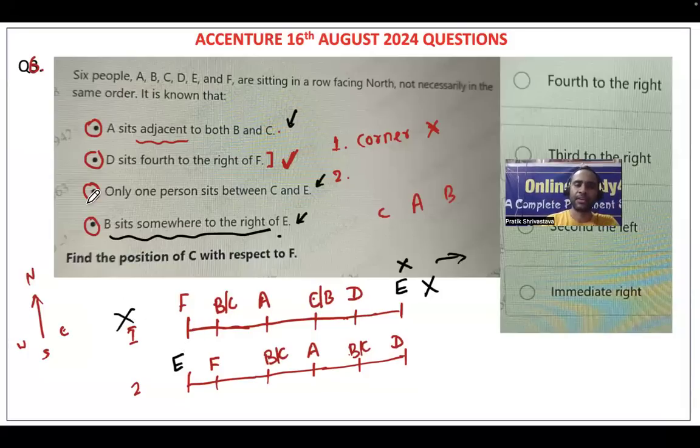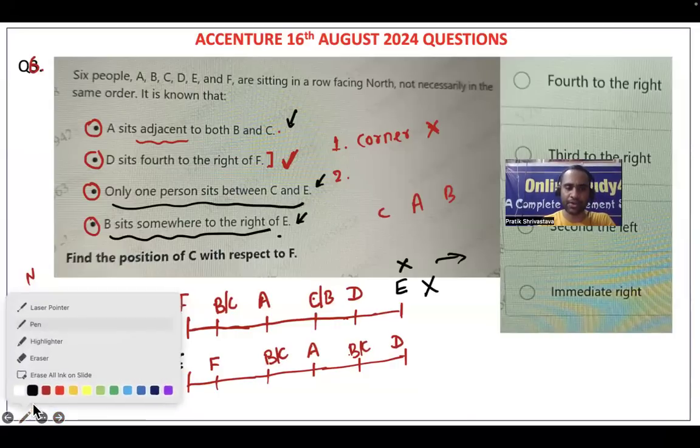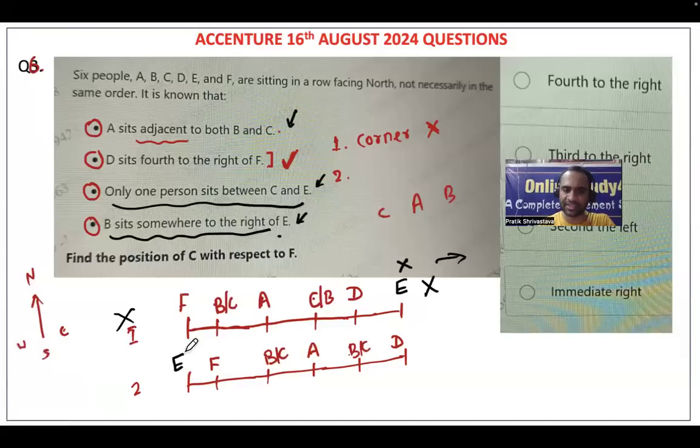Okay, fine. Then they are telling only one person sits between C and E. So E is here, right? One person sits between E and C, then C will be here and B will be here. That is also very clear. So this is my perfect sitting arrangement diagram. It will not take that much time in the examination.